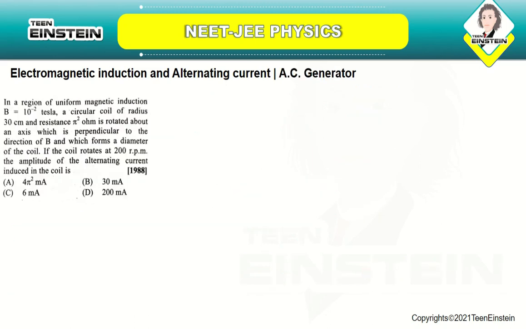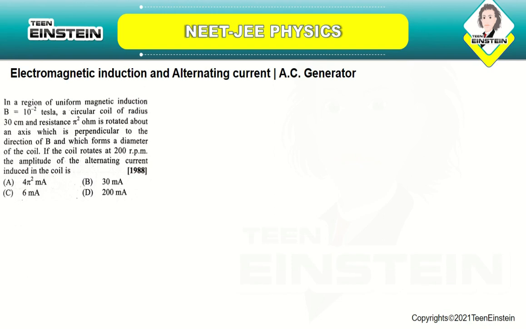In a region of uniform magnetic induction B is equal to 10 power minus 2 Tesla, a circular coil of radius 30 centimeter and resistance pi square ohm is rotated about an axis which is perpendicular to the direction of B and which forms the diameter of the coil.